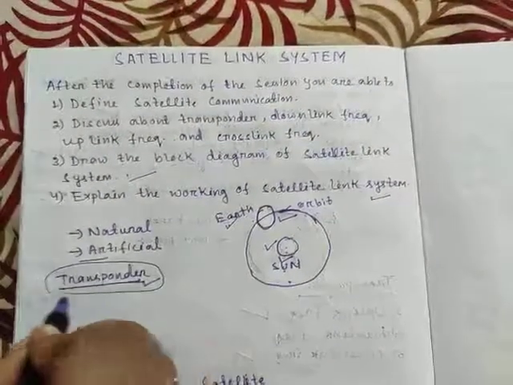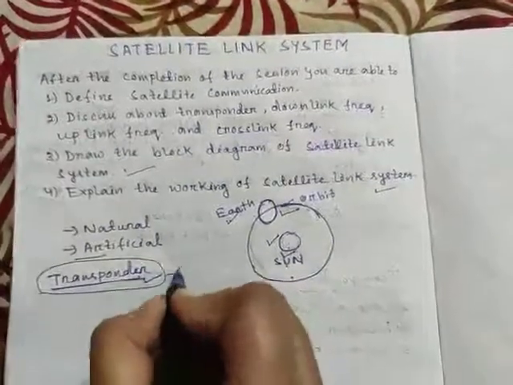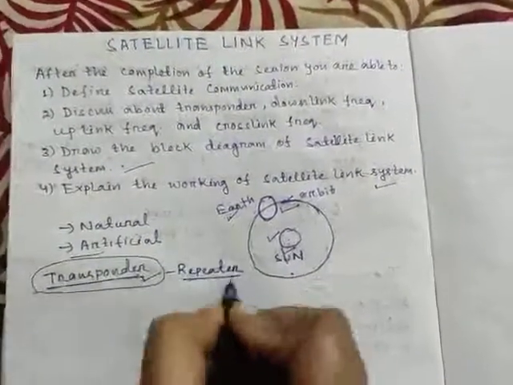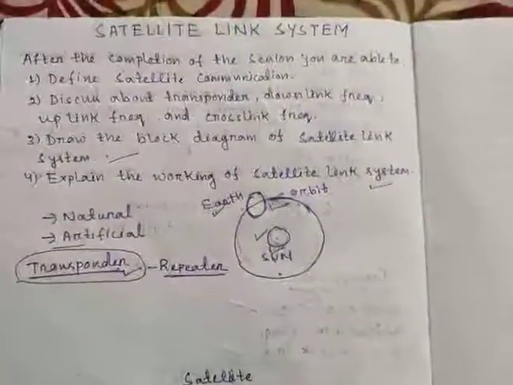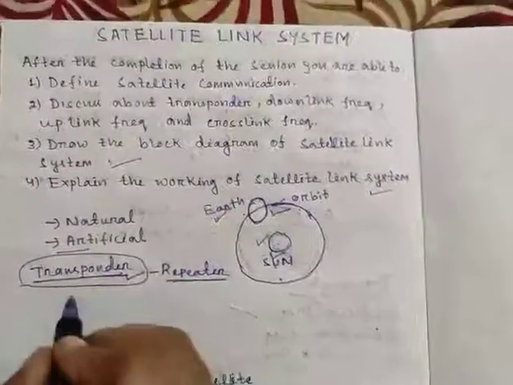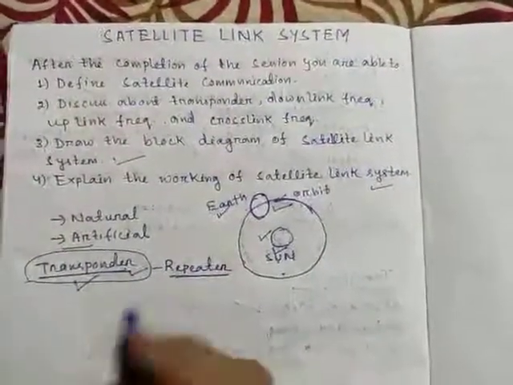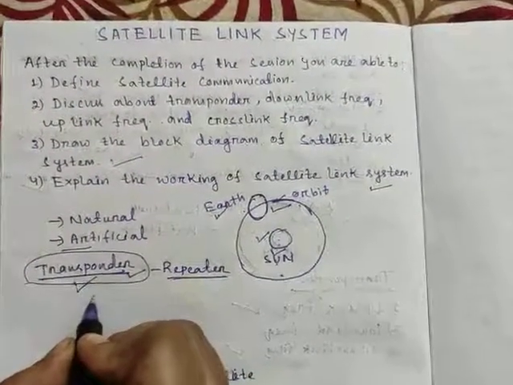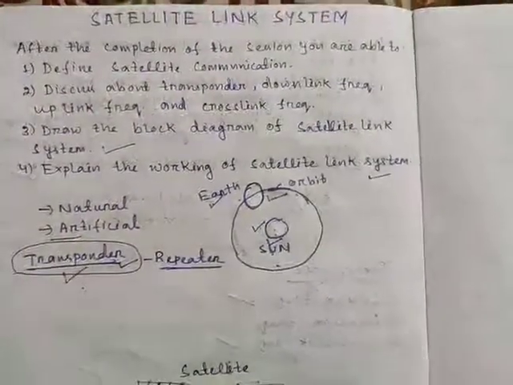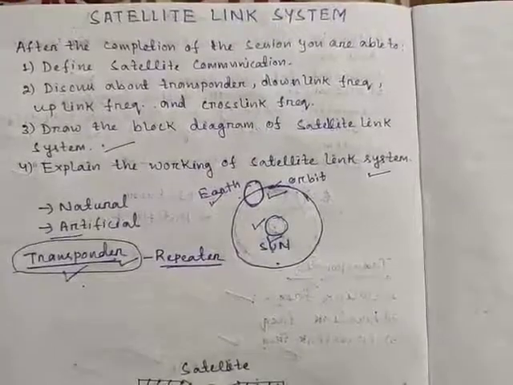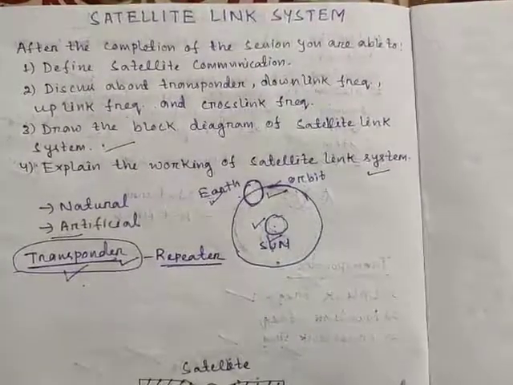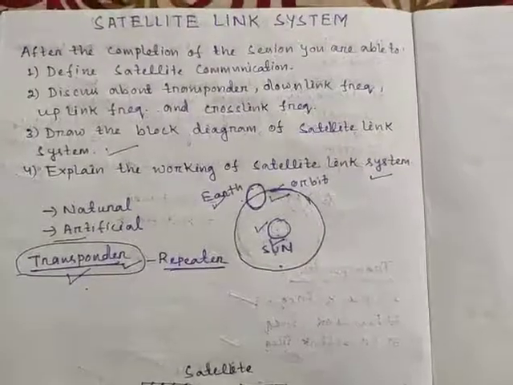If in a single word we tell, it is like a repeater, because a repeater receives the signal, amplifies the signal, then retransmits it. But it is not a normal repeater, it is a microwave repeater, and it creates a communication channel between a source transmitter and a receiver at different locations on earth.